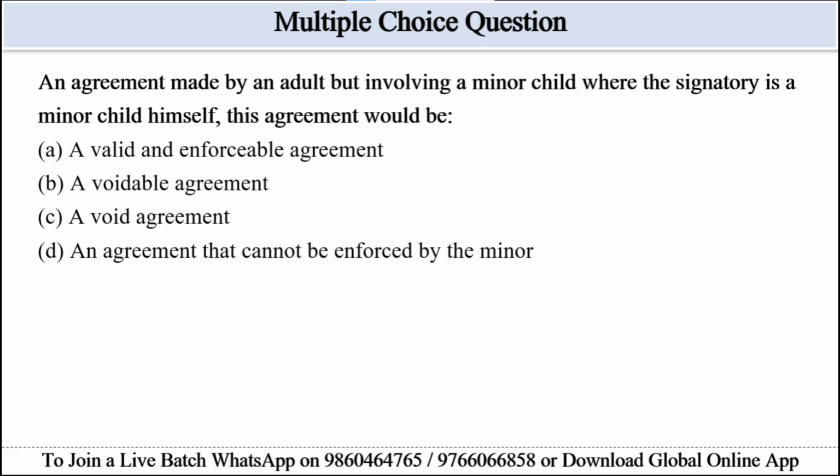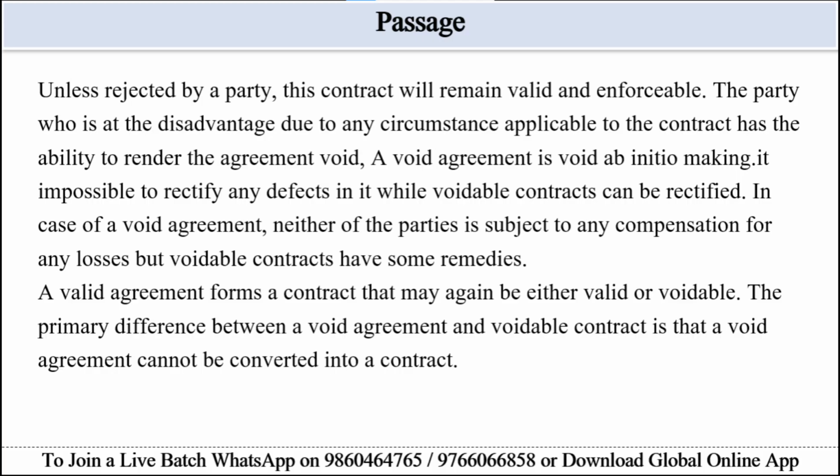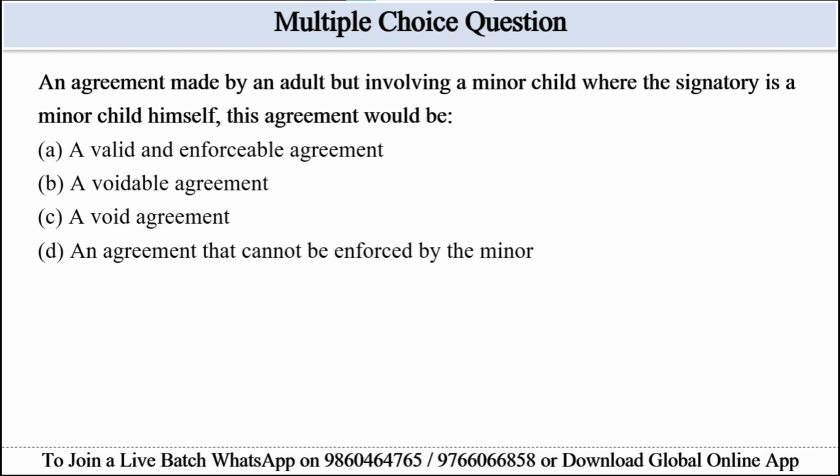So guys, let's see which are the keywords. The keywords are agreement and minor. So the relevant portion for this question will be some agreements with minors are void, others are voidable. So we can eliminate option A because valid and enforceable, it is incorrect. Minors cannot contract validly. Similarly, in case of option B, voidable agreement, it is possible as minors contract can be voidable. Option D, agreement that cannot be enforced, it is possible, but the question asks the nature of agreement.